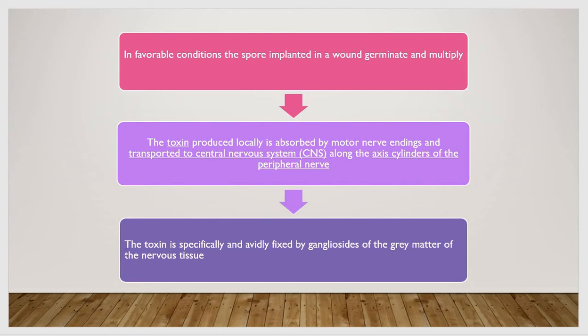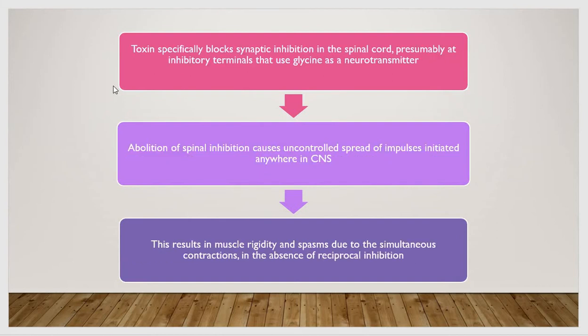Then the toxin blocks the synaptic inhibition in the spinal cord. This is the main reason for spasm of the muscles, that is, inhibition. This toxin blocks synaptic inhibition in the spinal cord, presumably at the inhibitory terminals that use glycine as a neurotransmitter.